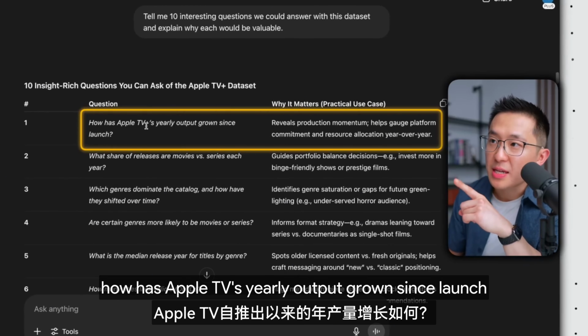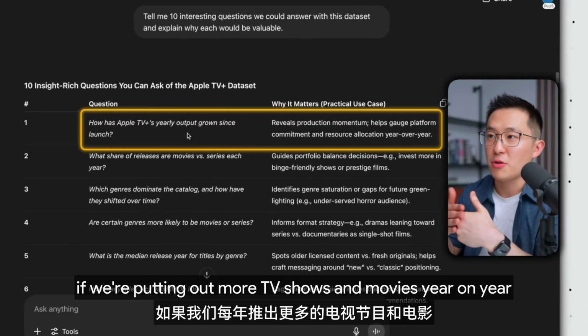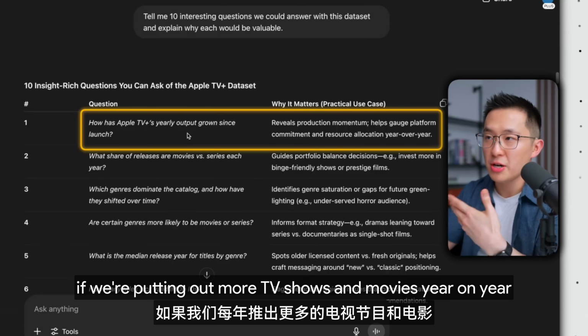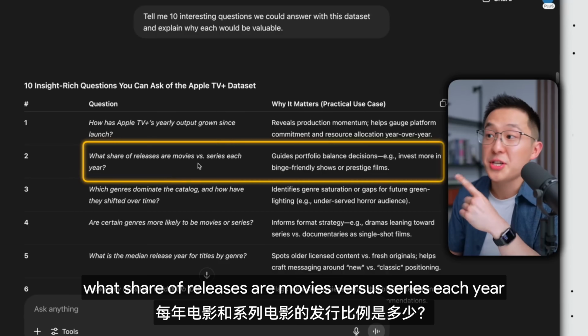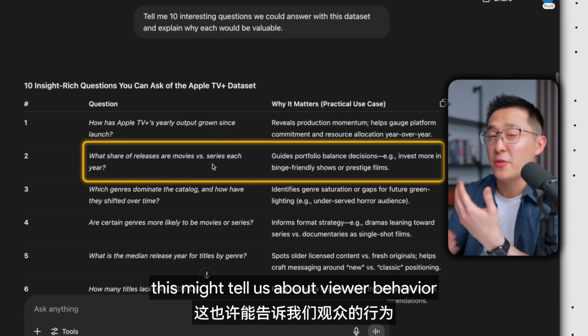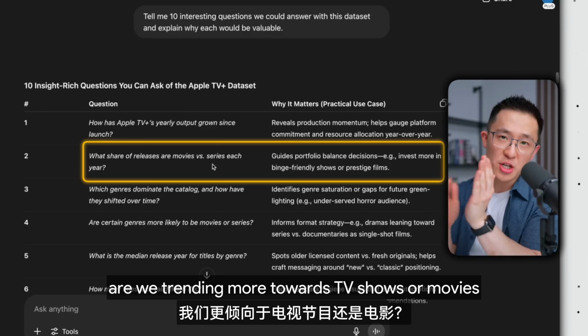How has Apple TV's yearly output grown since launch? If we're putting out more TV shows and movies year on year, it might mean we're capturing more market share. What share of releases are movies versus series each year? This might tell us about viewer behavior. Are we trending more towards TV shows or movies?